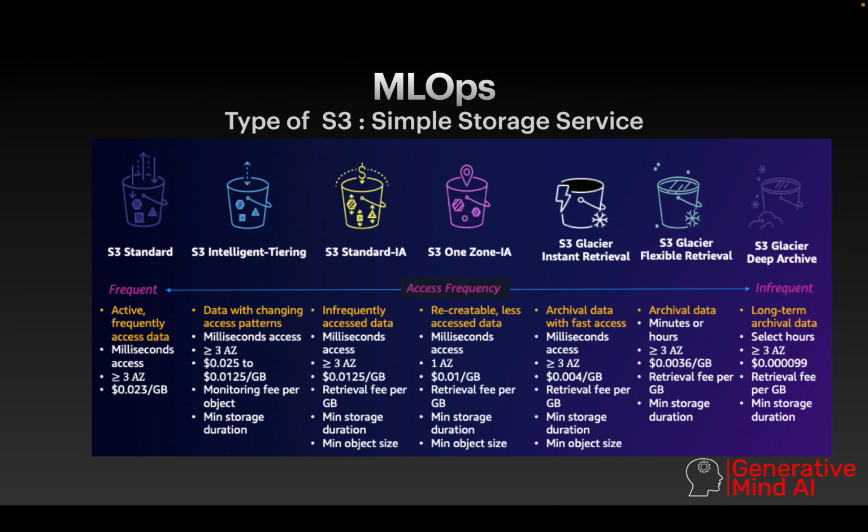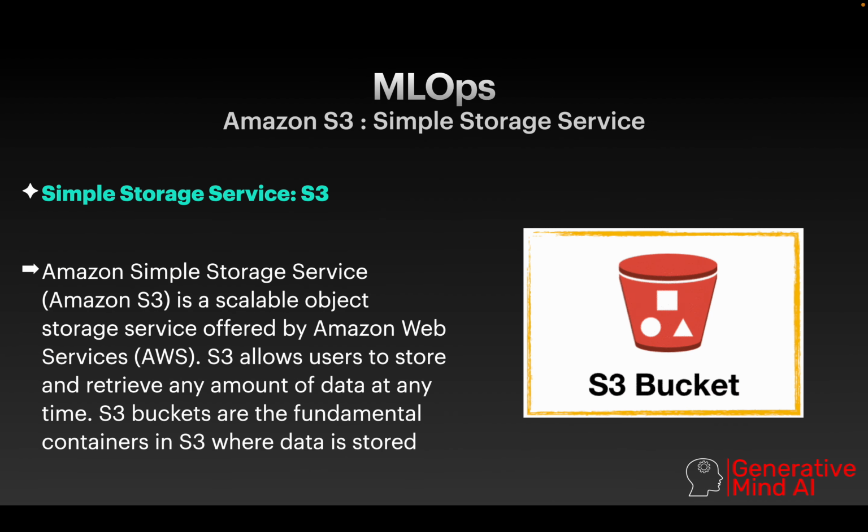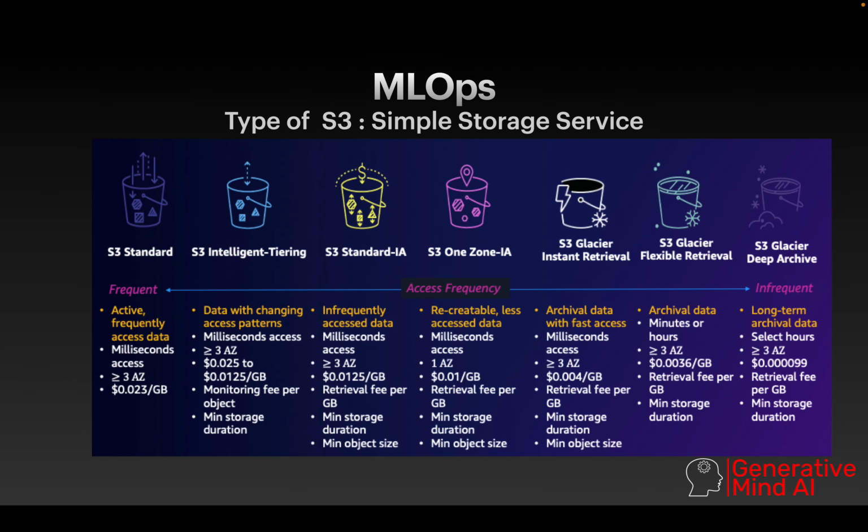Okay, so that's all about the simple storage service. I hope you understand about the simple storage service, that is S3. The key points I will explain again. Basically an S3 bucket is going to be used for storing any amount of data, so that you can retrieve that data and run it for any deep learning or AI system. And then after, the second thing is for training your data. And the second thing is what you want to select, which type of simple storage service you want to select, that depends upon your requirement.